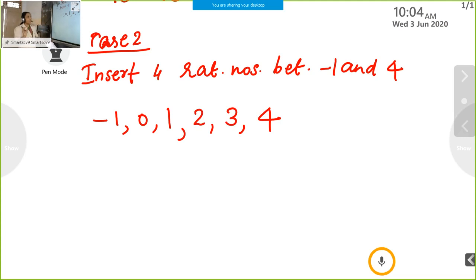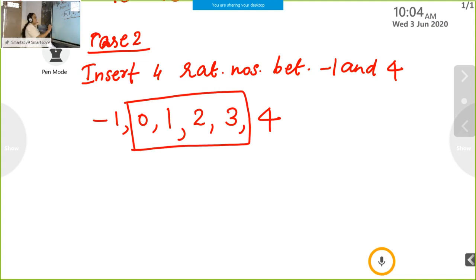Your question is insert 4 rational numbers. Already 4 numbers there. No need to do any other step. Already between -1 and 4, 4 numbers there: 0, 1, 2, 3. So our answer, 0 means 0 by 1, that is also of the form P by Q. 0 means 0 by 1, 1 by 1, 2 by 1, 3 by 1. So between -1 and 4, our answer is 0, 1, 2 and 3. These are the 4 rational numbers.